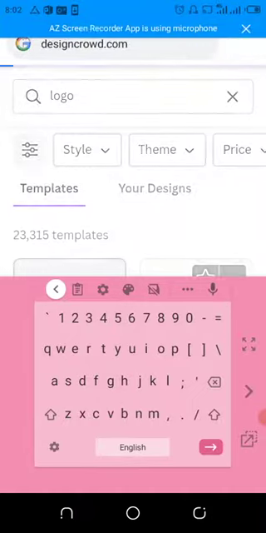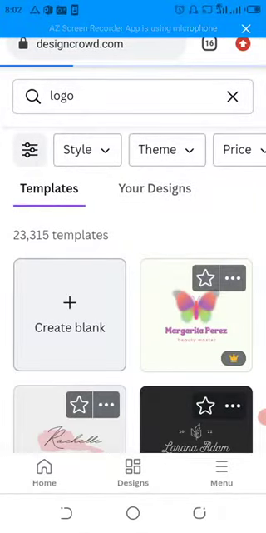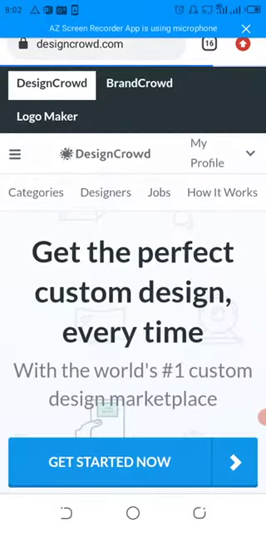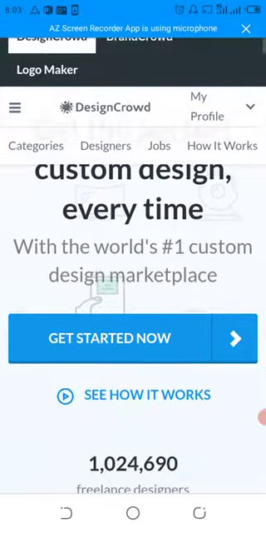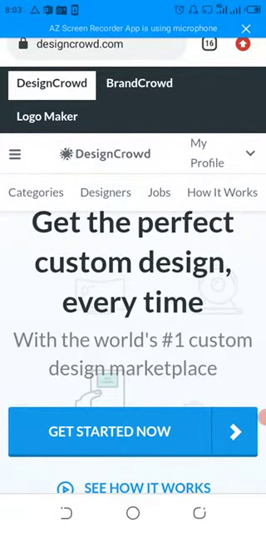Go to a site named DesignCrowd.com. What is DesignCrowd.com? It's a platform where companies go and submit a design brief to hire a logo designer. Then you, who have knowledge on how to design logos and so on, can check on those designs, then you start working on it. But it's all about competition in every job. So this is the platform.